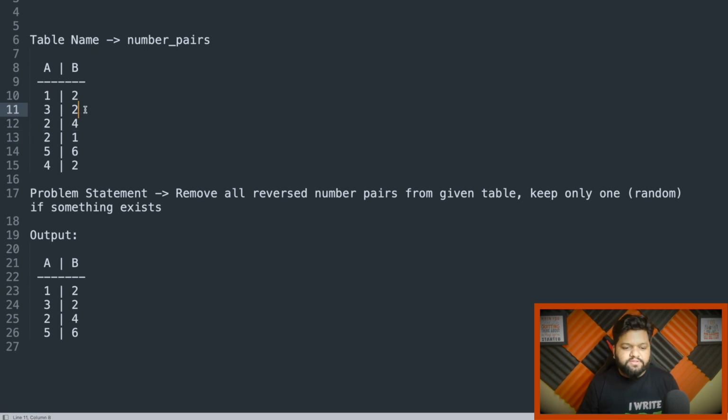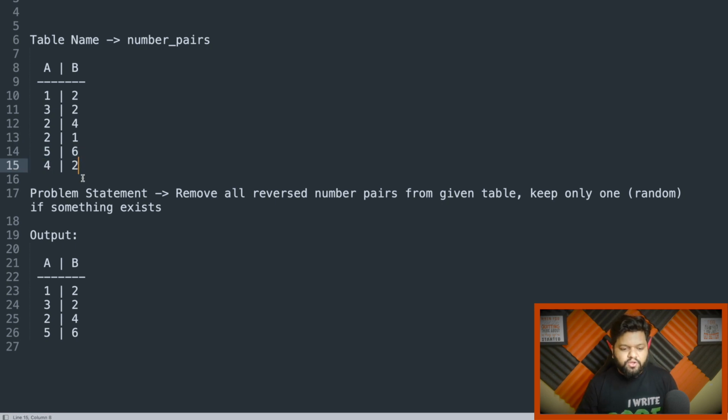For 3, 2, nothing like that exists. Similarly for 2, 4, we can see one reversed entry, 4, 2, right? So this one and this one are also reversed pairs. And for 5, 6, there is nothing like that.